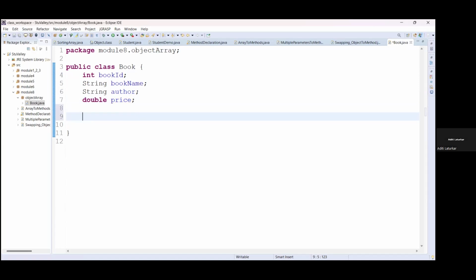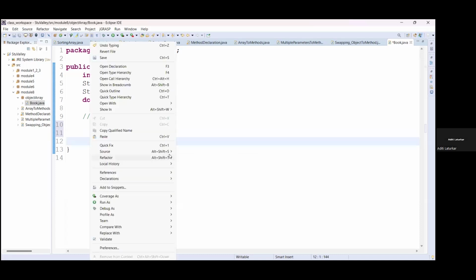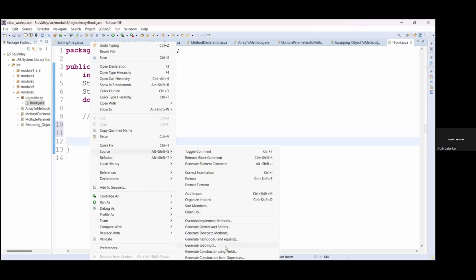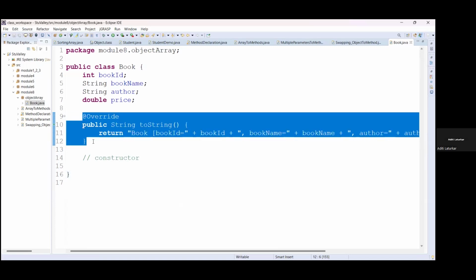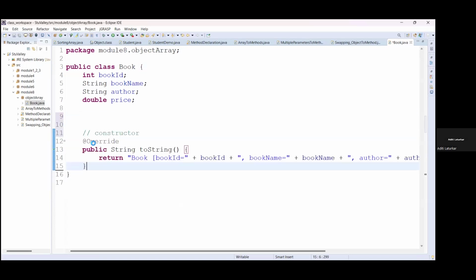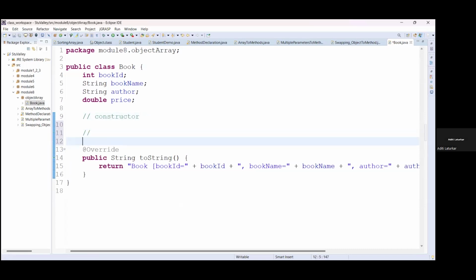Now we have to create two constructors also. The constructor part we will add later once we learn constructors. Now we want the string representation of this book object. Therefore, in the source menu, we can generate the toString method. So I have generated the toString method. I am adding that at the end. We have to add some constructors, some getter setter methods also.